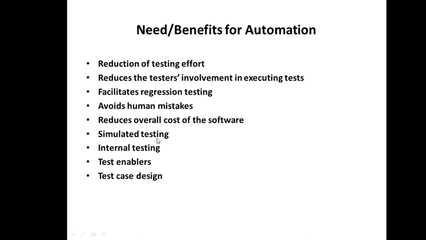Then simulated testing can also be done with the help of automation. You know that the unit test environment needs to be simulated, where we require drivers and stuff. So that can be simulated with the help of a tool. Then internal testing: there are a lot of types of testing we have seen where codes are embedded, so you can perform the testing. Test enablers help us to enable the test of different parameters, as well as help in test case design. So you can see there are several benefits of using automation.